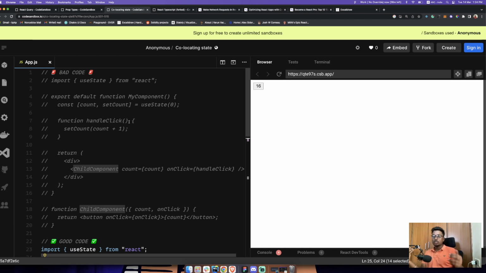Because we all know this: if one state updates, the components that depend on that state re-render. So we might have to take care of this. This is called state co-locating. It's fairly simple, but just give it a glance and then try to write some code for it. You'll actually understand it. And when you start implementing this, you'll see your React application improves in performance, and you don't have to do any complex stuff.